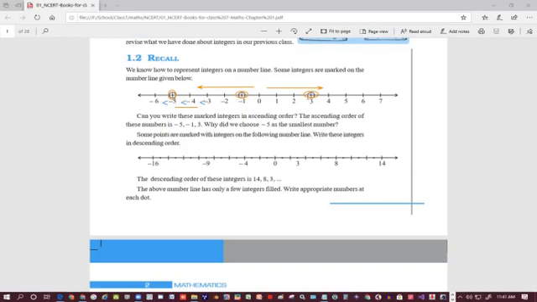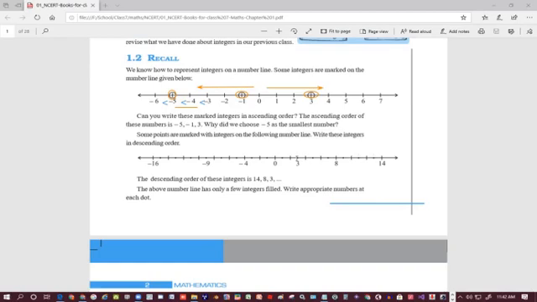Some points are marked with integers on the following number line. Some points are marked with integers and some are left blank. Instead of starting from the left side, the best thing is to start from 0 on the number line. First fill the right side, it will become easy. So 0, 1, 2, 3.